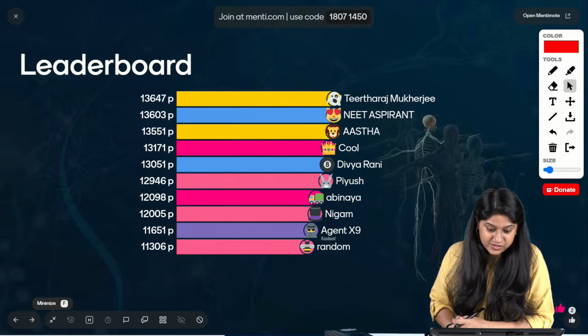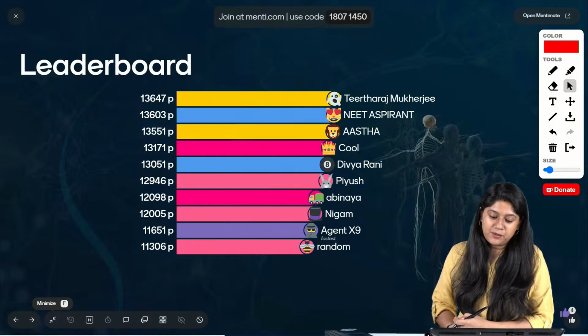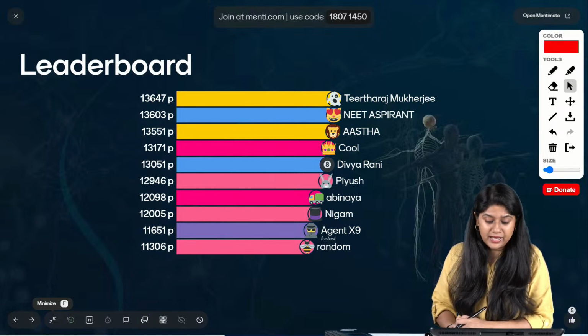Okay, we have fastest agent X9, then we have Teejraj, NEET aspirant Asta, Devansh, Ashwini, Divya, Piyush, Abhinaya, Nigam, agent X9 and random. Congratulations.